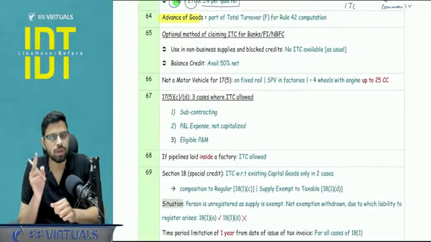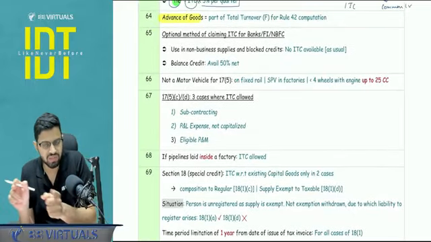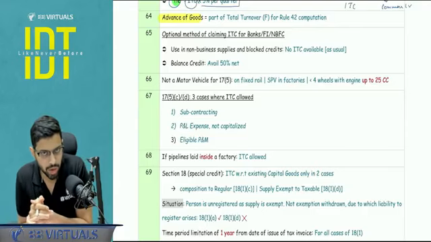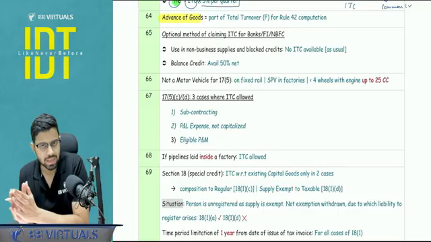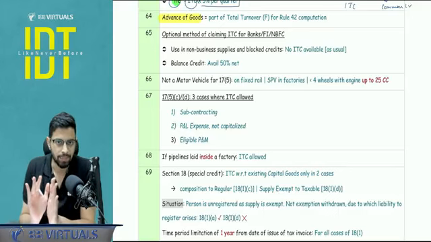Advance with respect to the goods will be a part of the total turnover in capital F, that is the denominator we calculate in rule 42 and 43. But obviously in the time of supply we know advance of goods I am not paying the GST, but it is still a supply. Yes.